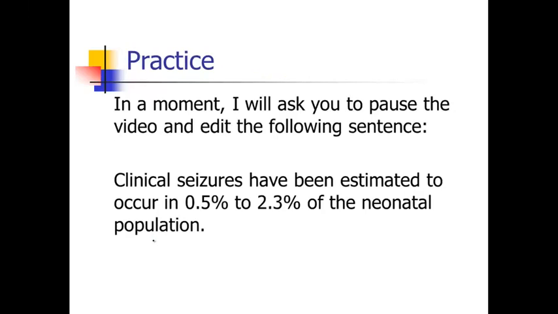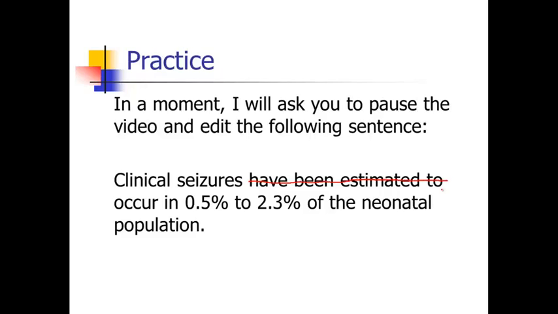Clinical seizures have been estimated to occur in 0.5% to 2.3% of the neonatal population. So now pause the video and edit that sentence on your own. Great, so now I'm going to go through my edit on this sentence. So clinical seizures have been estimated to occur. Well, that seems like a lot of extra words. How about we just get rid of the have been estimated to and just say clinical seizures occur.